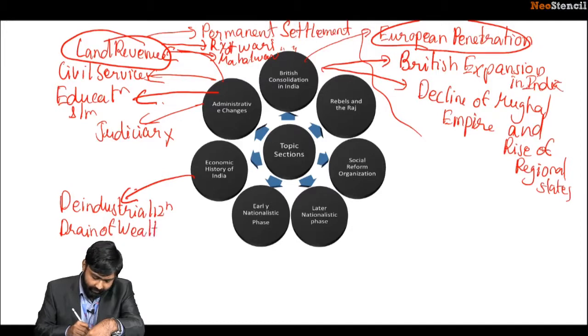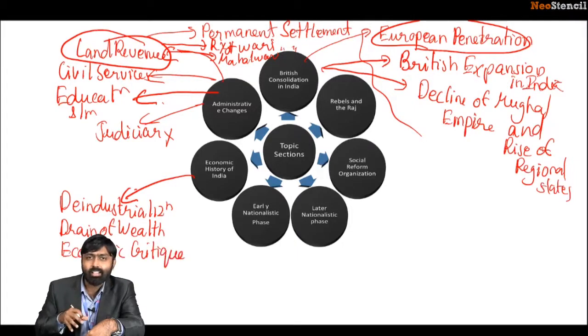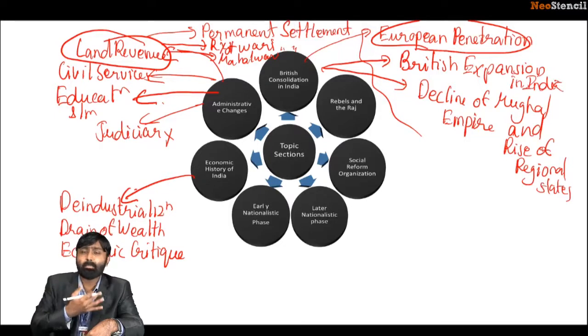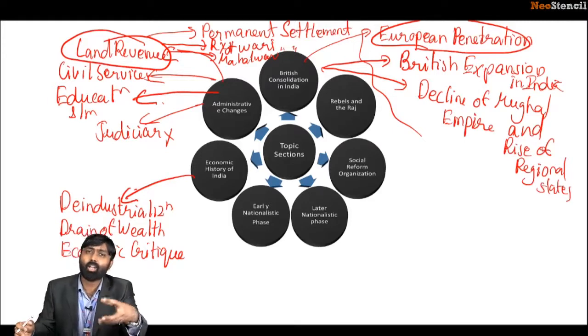We'll also be learning about the economic critique, how our early nationalists decided to create a critique of colonialism, which gave the ground for future national movements. So this was the ideological background of future national movements. In the economic critique, they highlighted the sinister effects of British colonial exploitation, especially in the economic sector. After all, the entire colonial enterprise was based on economic exploitation. One must remember that.